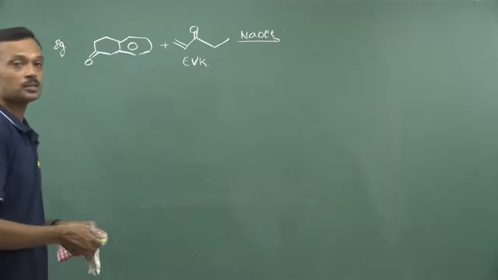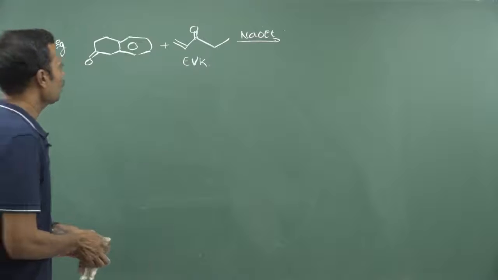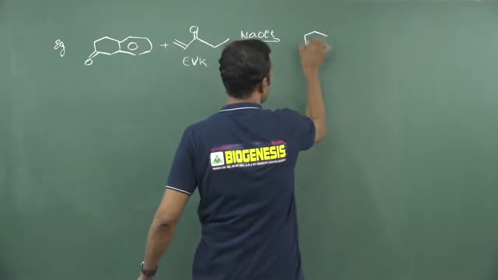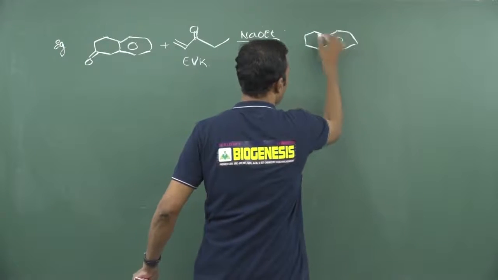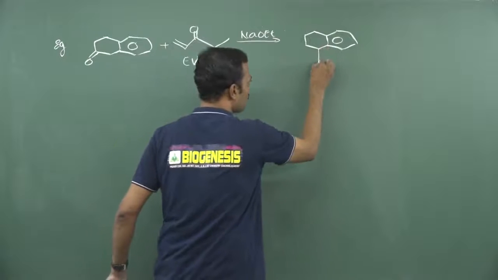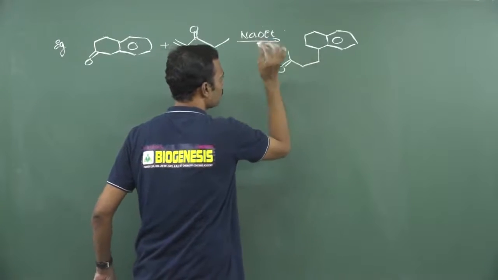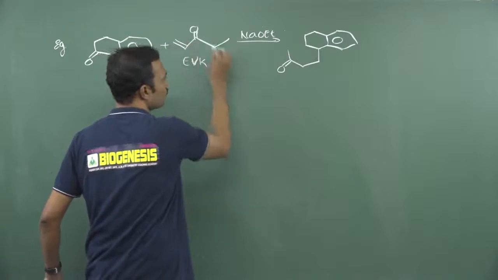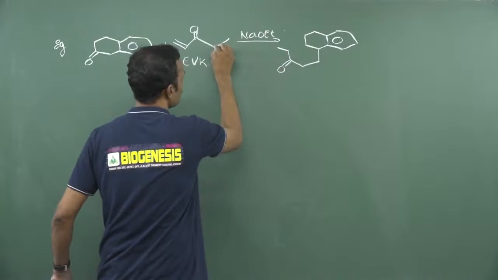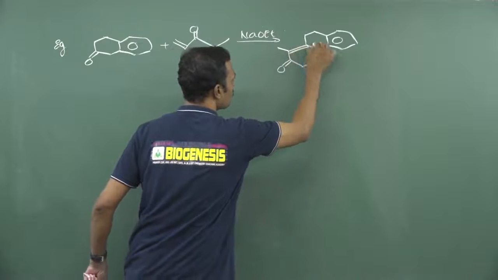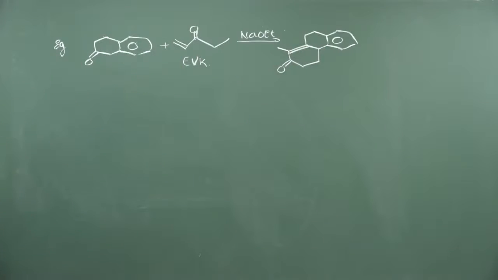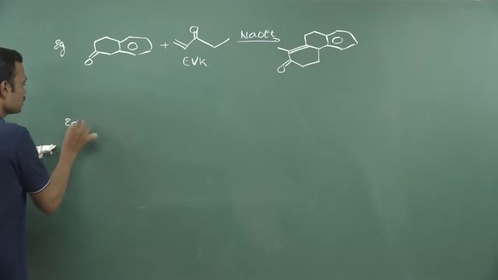Okay, so what will be the resultant answer here? See, now your product is here, the aromatic ring is as usual. Now it is connected to 1, 2, 3. This is carbonyl and this is 4, right? This one is 4. 1, 2, 3, 4. So here a methyl group is present. This is connected to this carbonyl. Finally put a double bond. Michael addition type of reactions like this.